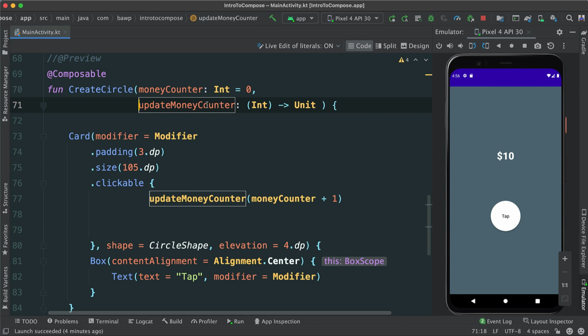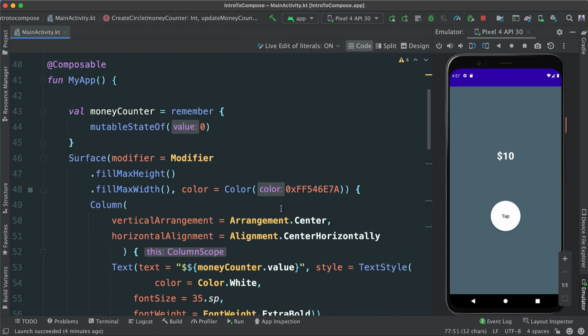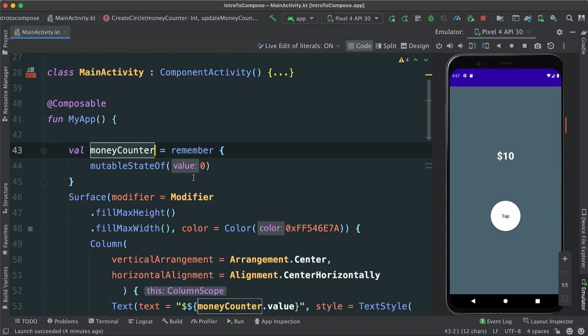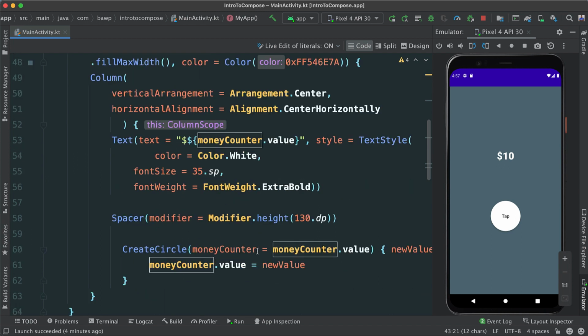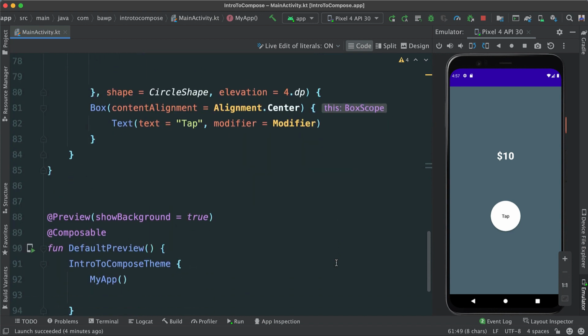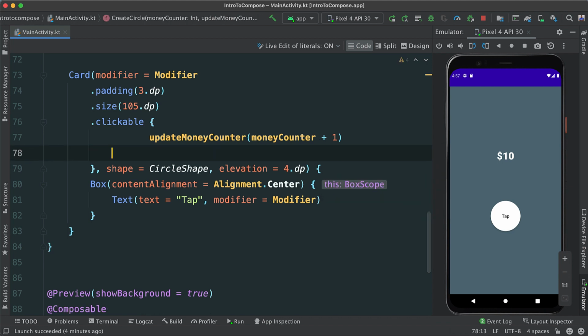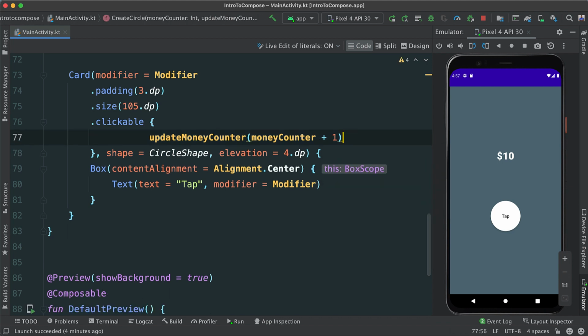We're going to call this update money counter. We're going to pass the money counter, whatever value we have here, and add 1 to that. That's exactly what's happening here. So it's going to look at money counter. It's going to be 0 at first. We're going to be passing that value into this, which in turn, we're going to set to the new value we're getting, which in this case, we are updating by 1. And now, my friends, we have created a very simple application.